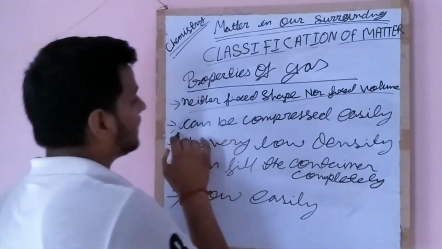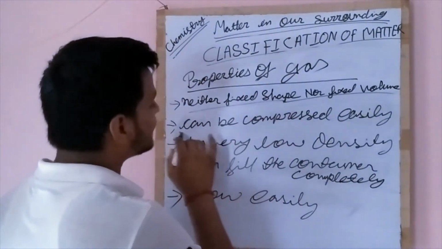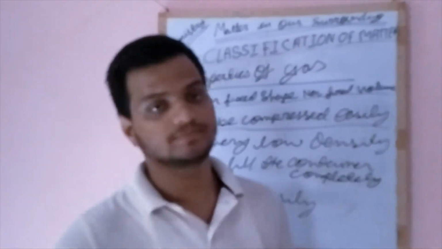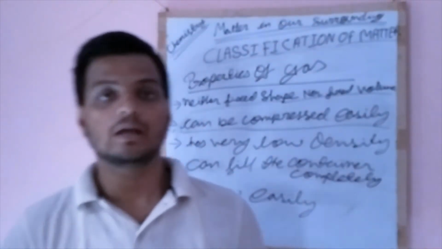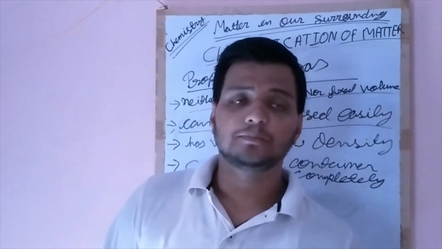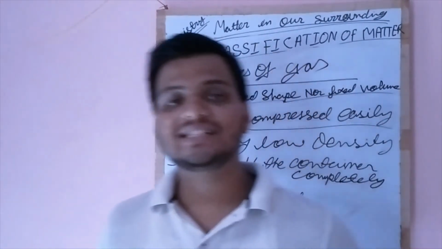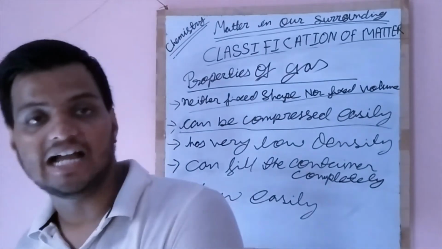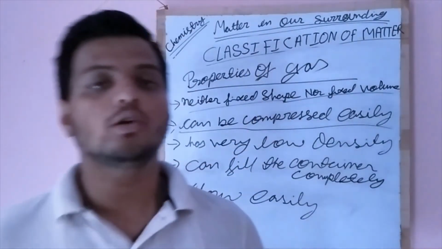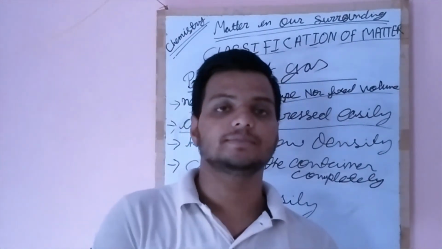The second is, the gas can be compressed easily. As the intermolecular space between the particles of a gas is very high, it can be pressed easily.